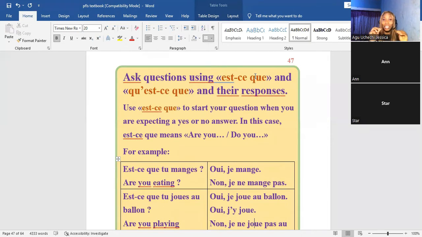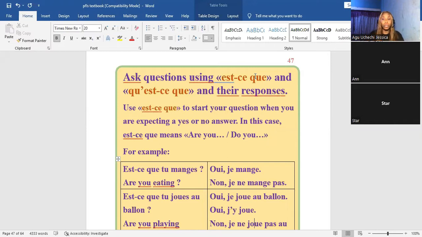Est-ce que and qu'est-ce que are called interrogative pronouns. They are two interrogative pronouns that you can use to ask questions. And they mean, are you or do you, when you are expecting a yes or a no answer.